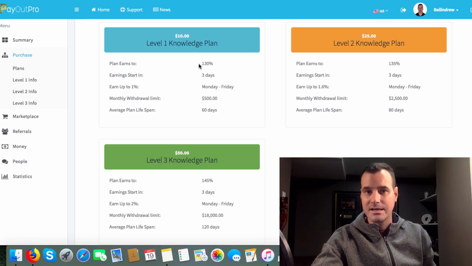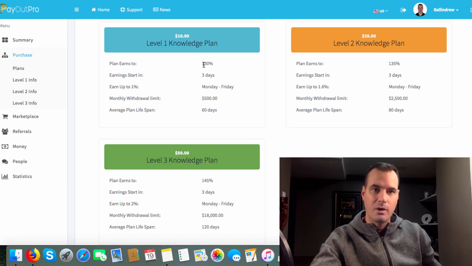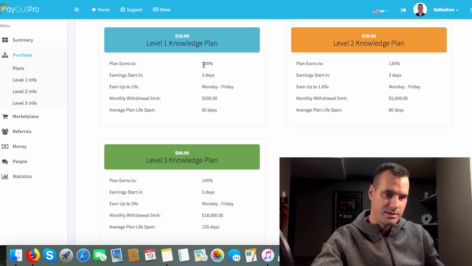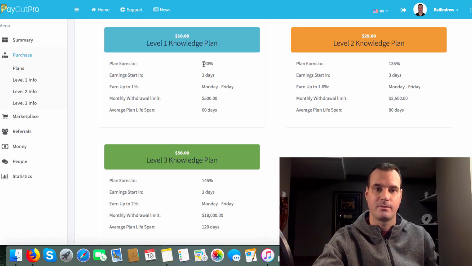Basically how it works is it's a different percentage per day here, okay? So it could be 1%, could be 1.2%. This one here maxes out at 1% per day, so most likely you'd see about 1% per day, okay? As you can see here, it earns up to 1% per day.